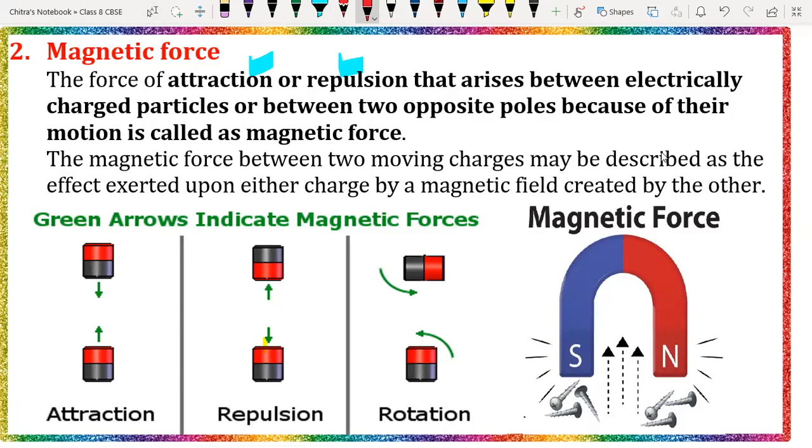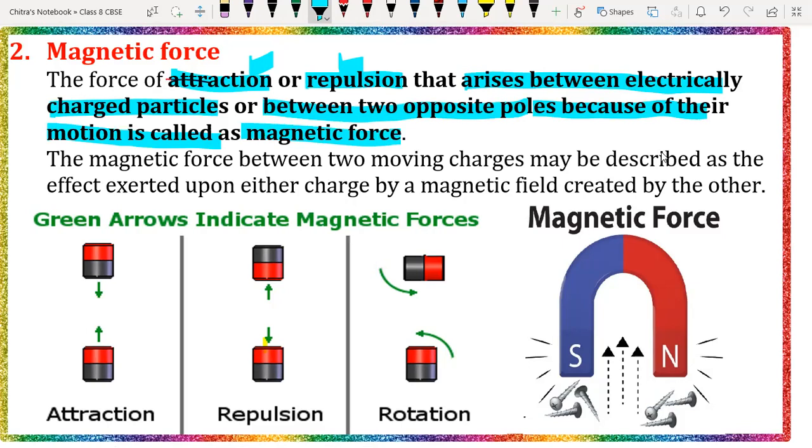That's why we have mentioned here that the magnetic force is the repulsion force or the attraction force that arises between electrically charged particles or between two opposite poles of the magnet, because of their motion. Why are they behaving like this, acting as attraction and repulsion?